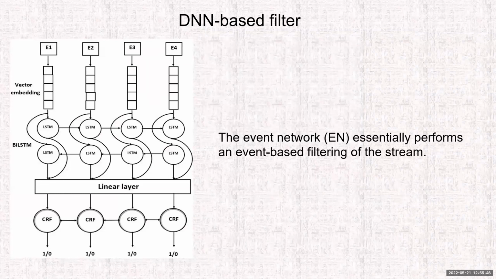The first kind of network is the DNN-based filter called the event network. In this case, all the events are relayed through a bidirectional LSTM network, and each event at the end is given a label of either 1 or 0, where 1 means this is an important event that participates in a full match, and 0 means that it can be discarded.